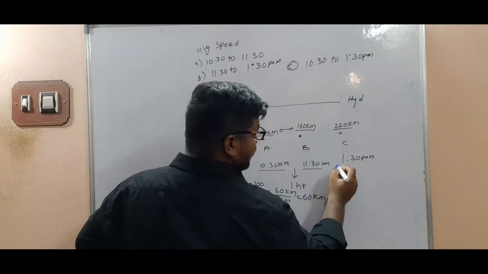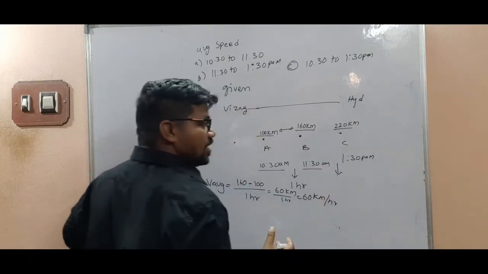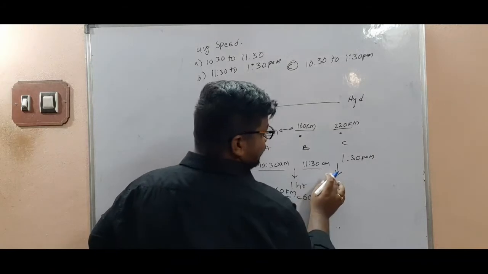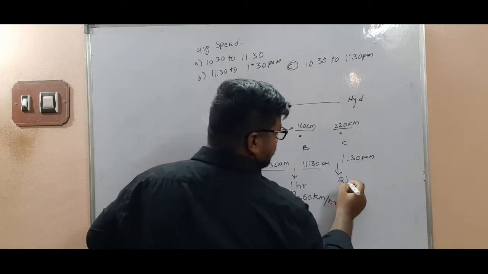From 11:30 to 1:30, how much time is taken? 2 hours.